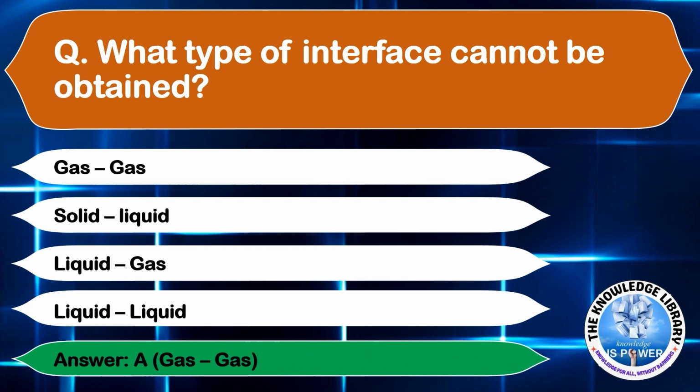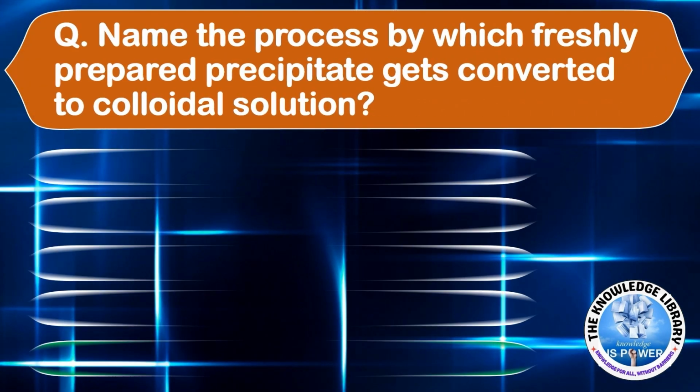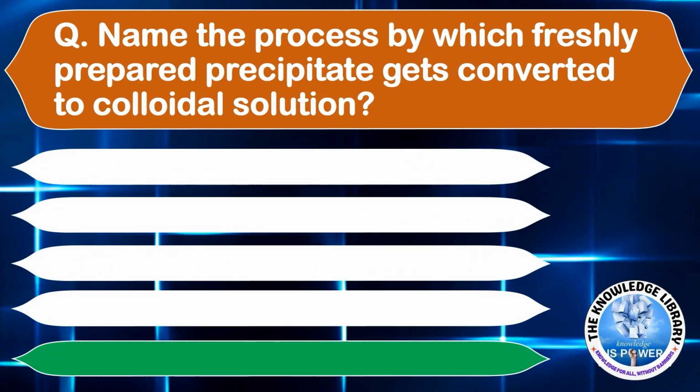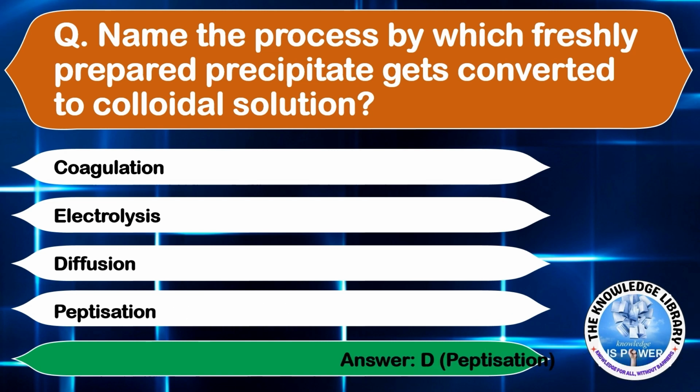Moving on to the next question. Name the process by which freshly prepared precipitate gets converted to colloidal solution. Option A, coagulation. Option B, electrolysis. Option C, diffusion. Or option D, peptization. The correct answer is option D, peptization.